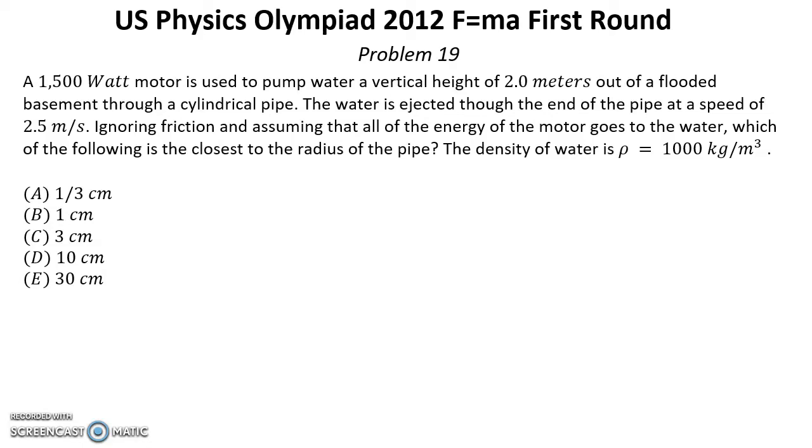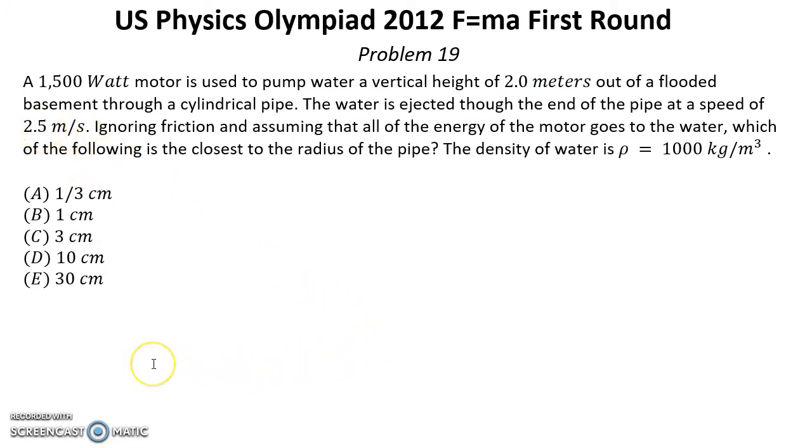Solution. We can calculate power by the regular formula. Power equals force multiplied by speed. In our case, force equals the force of gravity, as a column of water 2 meters high moves up with a speed v equal 2.5 meters per second.